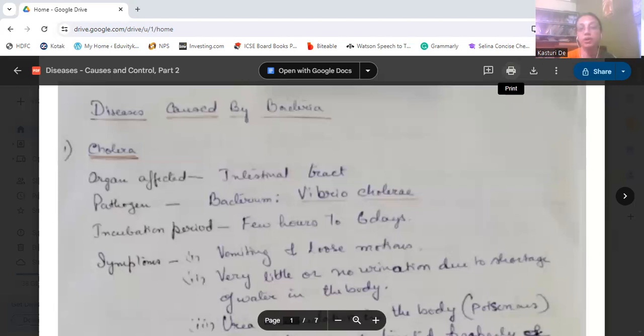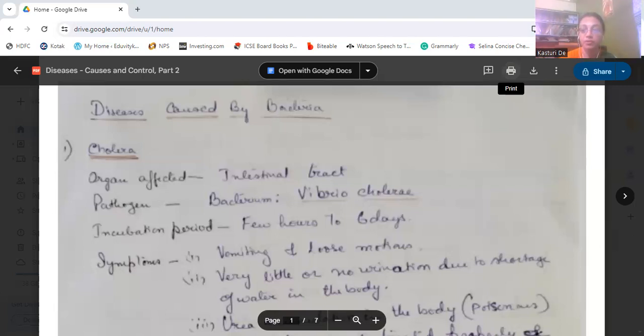The first is cholera. The organ affected in cholera is the intestinal tract. Okay, and the pathogen due to which this cholera occurs is Vibrio cholerae, it's a bacterium. Okay, the incubation period is a few hours to 6 days. That is, it takes time to get the first symptom.